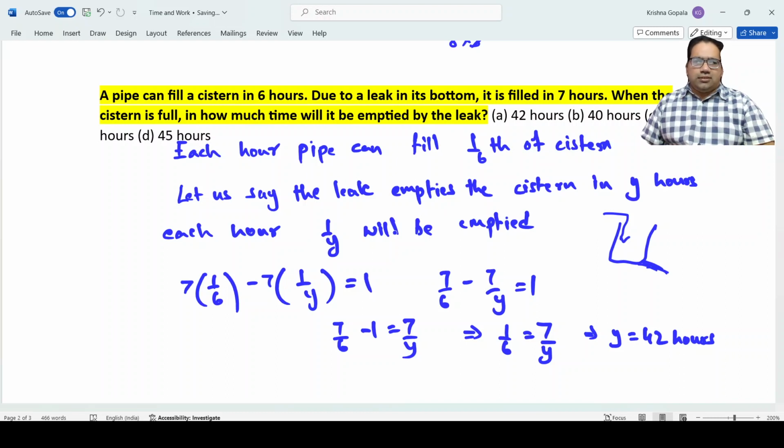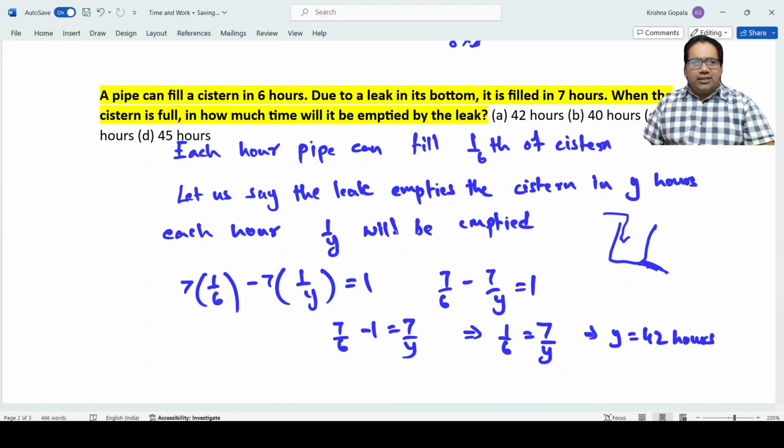There is this capacity and there is this capacity. In 6 hours, a pipe is being filled. A pipe is filling in 6 hours. That means each 1 hour it will finish 1/6 of the system, right? In each hour, it will fill 1/6 of the system because it is taking 6 hours.